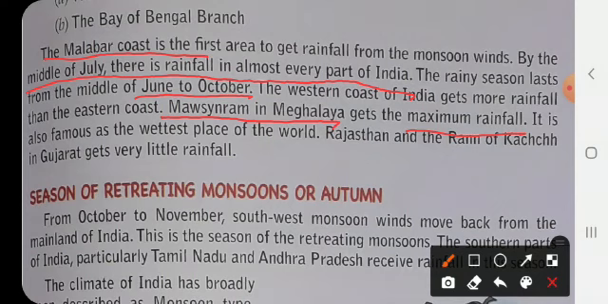So, this is the place where the maximum rainfall occurs. And it is also famous as the wettest place of the world. In Rajasthan and the Rann of Kutch in Gujarat, it gets very little rainfall. Why? Because of the Aravalli mountains that stop the clouds from going into those regions, causing very little rainfall, or it can be said it is the rain shadow area.